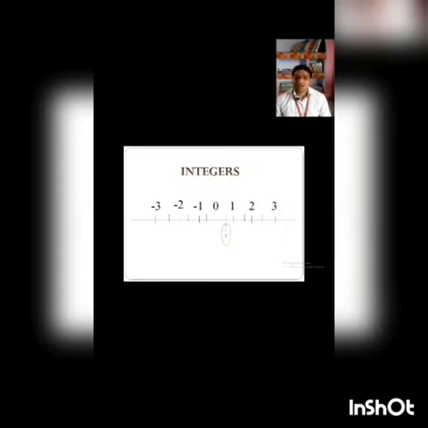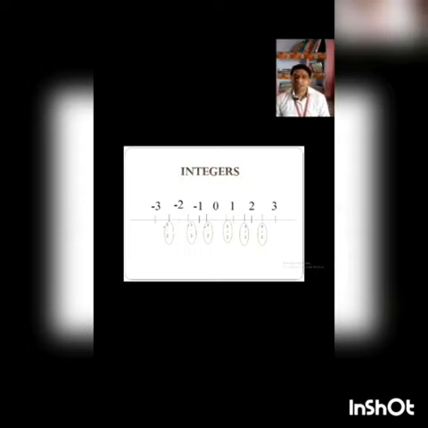In the same way, if I have to find the number between 1 and 2, it will be 3 upon 2. If I divide 3 by 2, I will get 1.5, and 1.5 is greater than 1 but less than 2. In the same way, the number between 2 and 3 is 5 upon 2. If I represent these numbers on the opposite side, they will be in negative form. That means minus 1 upon 2, minus 3 upon 2, minus 5 upon 2.